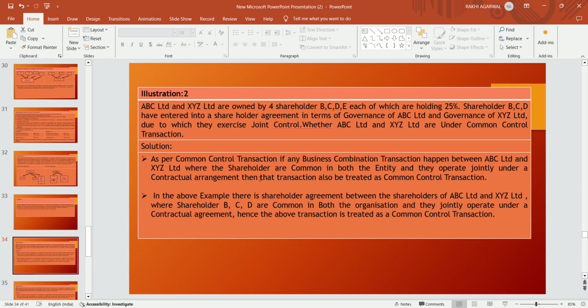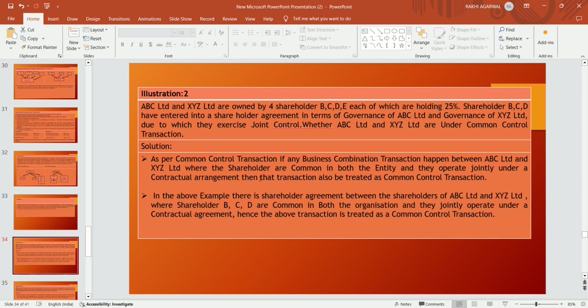Solution: as per the common control concept, if any business combination transaction happens between two entities, ABC Limited and XYZ Limited, where the shareholders are common in both the entities and they operate jointly under a contractual arrangement, then that transaction is also treated as a common control transaction.